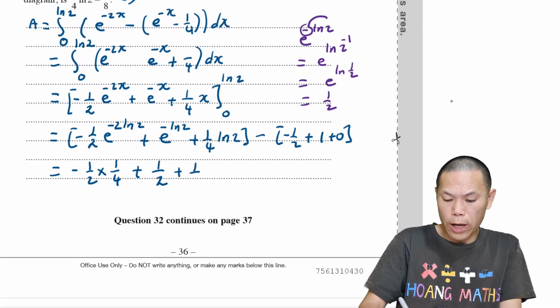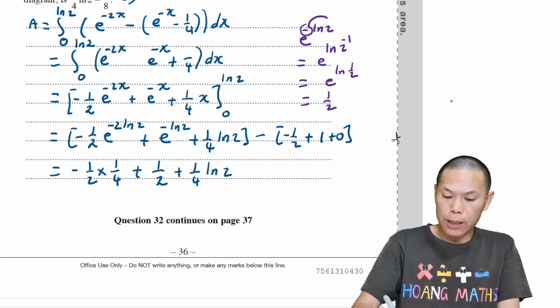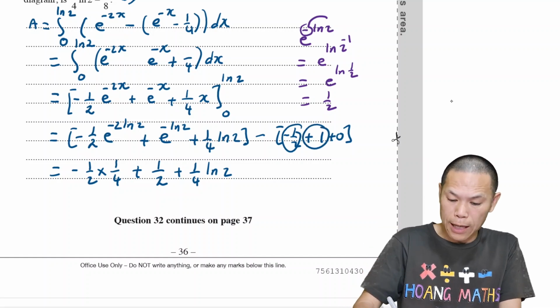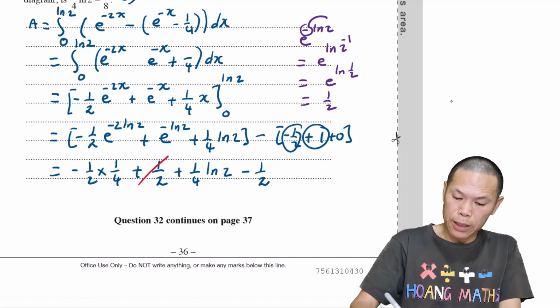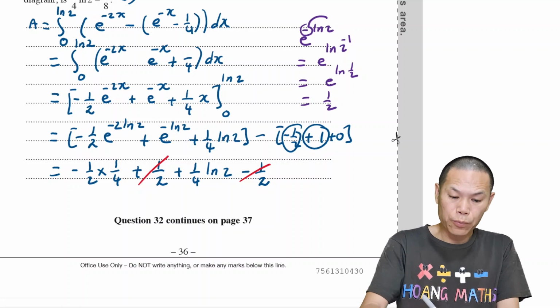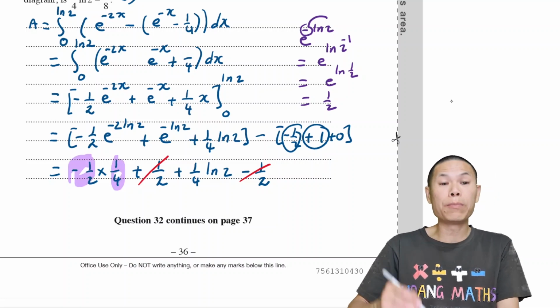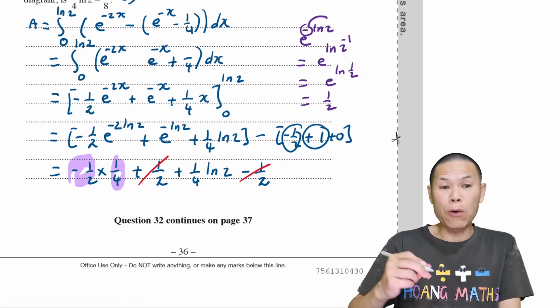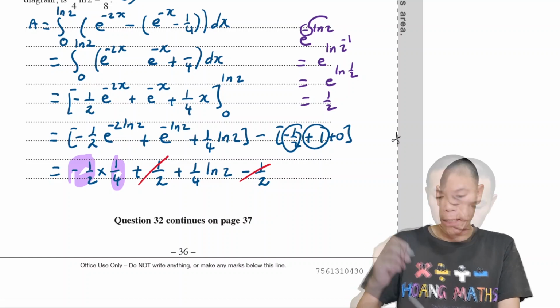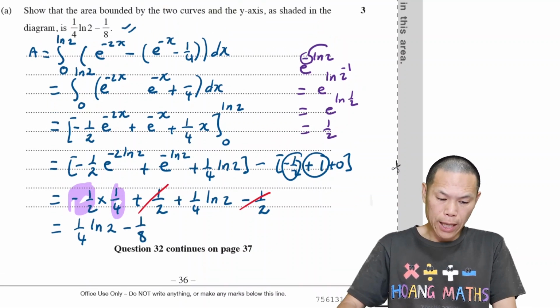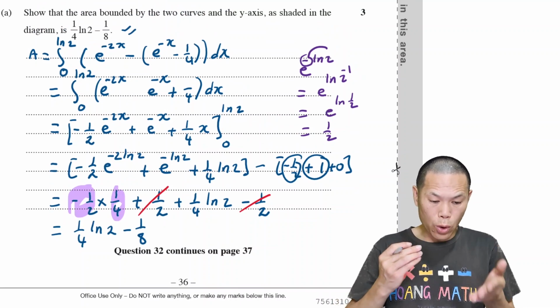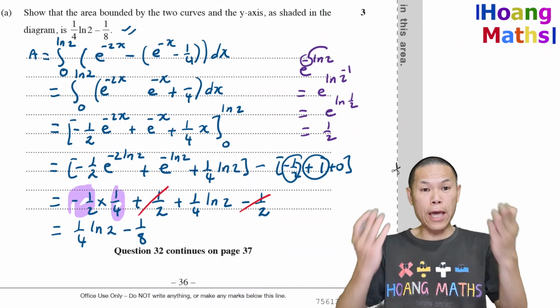And we add a quarter of ln 2. And this one, we know that this added together will give me a half, so minus a half. So there you go. Now we can simply cancel this out, and we have negative a half times a quarter, which gives negative 1/8. But I write the negative at the back. So that is equal to a quarter of ln 2 minus 1/8. So that's the answer: a quarter ln 2 minus 1/8. So there you go.